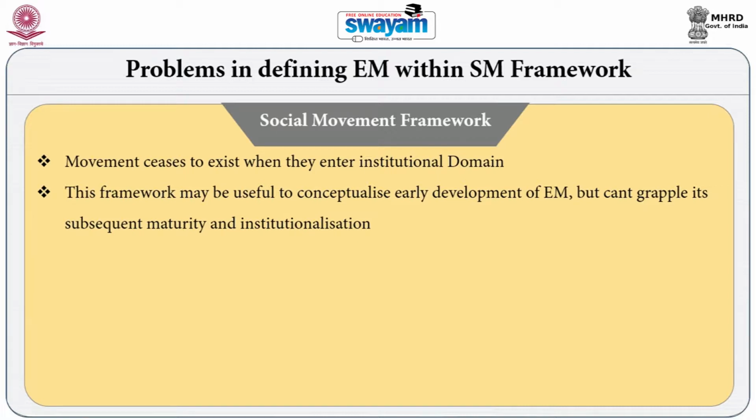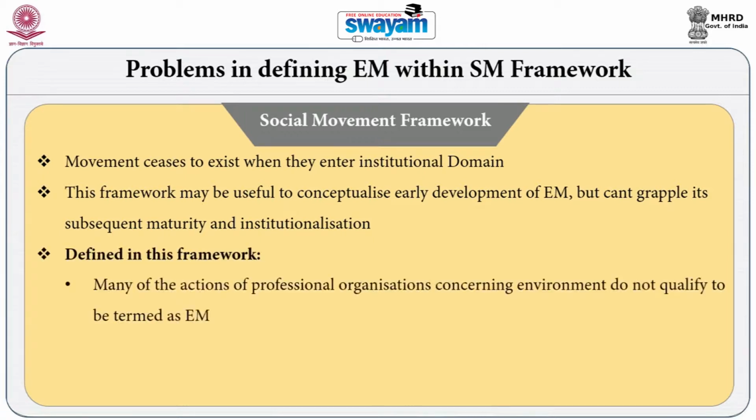Because as we see in the current period, there are several environmental activities which take place within the institutional domain, maybe within the domain of the state, within the domain of governance, within the domain of certain institutionalized politics. But if we follow Ehrman and Jamison's framework, we cannot consider these as environmental movements.